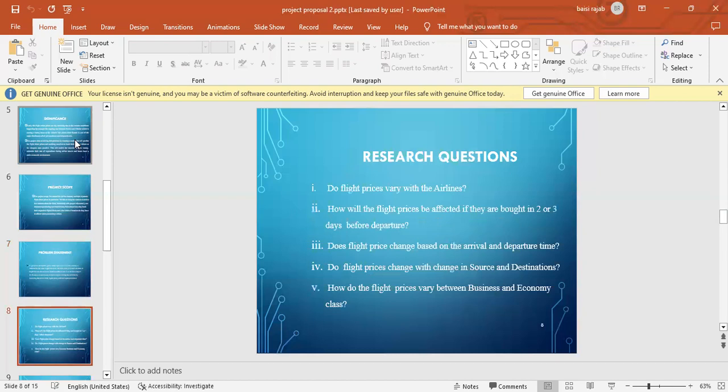Now the research questions. Basically, we have: do flight prices vary with airlines? How would flight prices be affected if tickets are bought 2 to 3 days before departure? Does the flight price change based on the arrival and departure time? Basically, these are the questions we are trying to solve in our model.